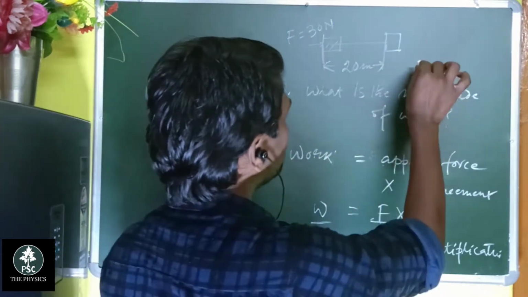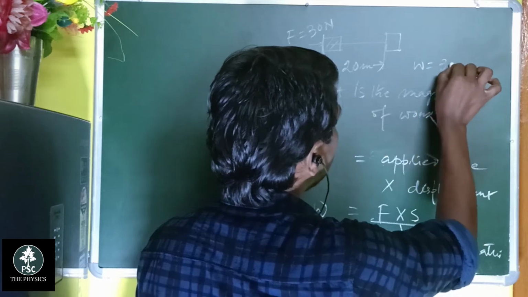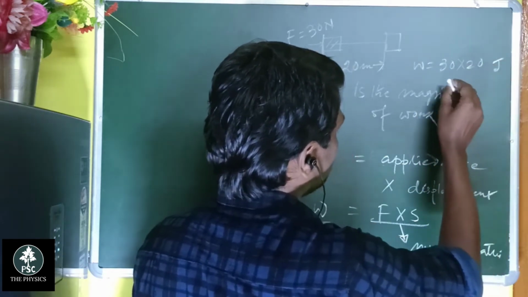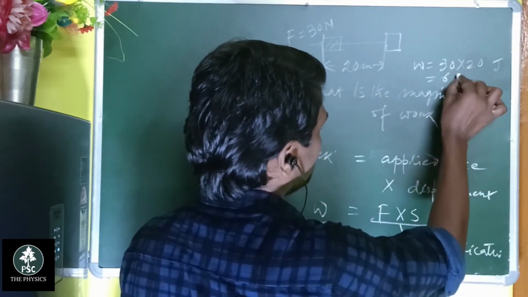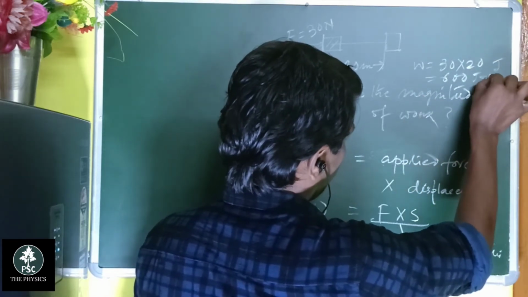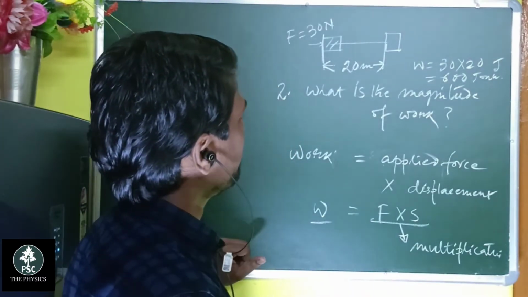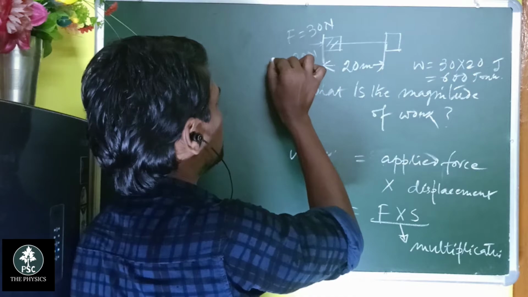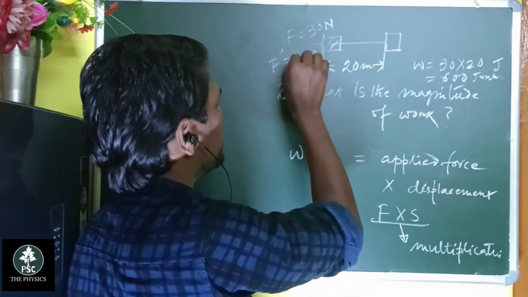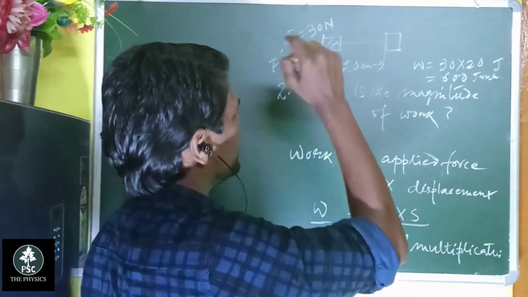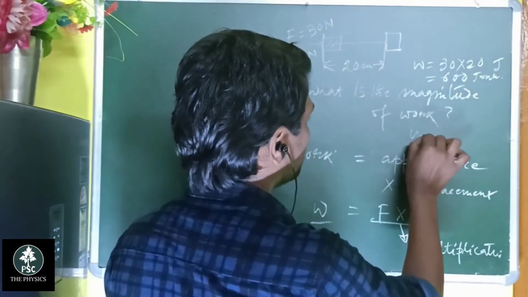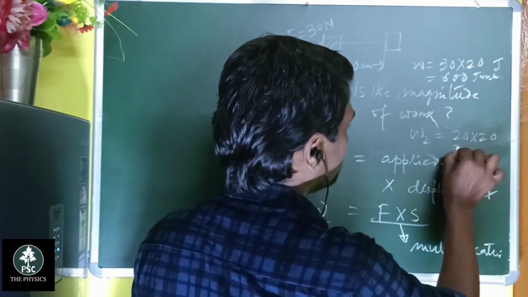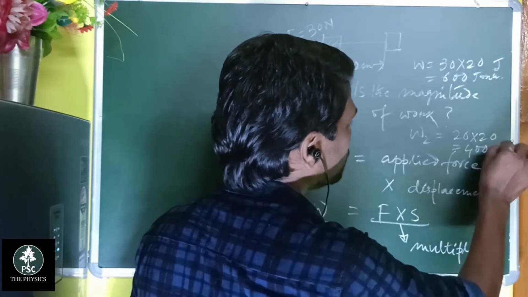Then the work is 30 into 20, and Joule is the unit, so this is 600 Joule. But if you apply 20 Newton force, that is F dash equal to 20 Newton, and move 20 meter, then the work done for the second case is 20 into 20, that is 400 Joule.